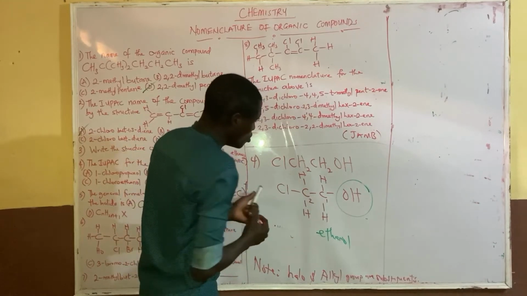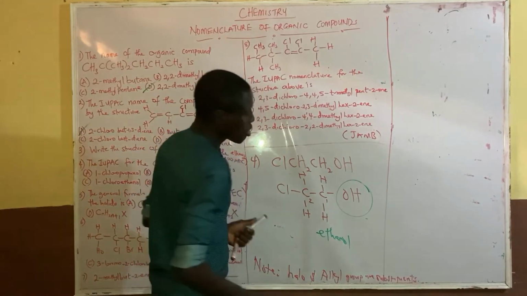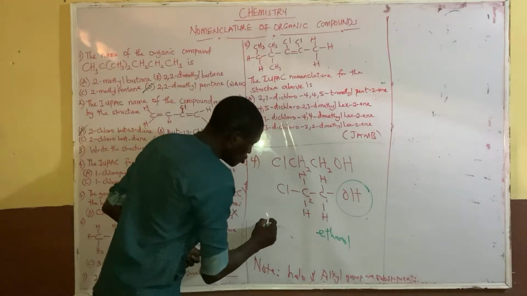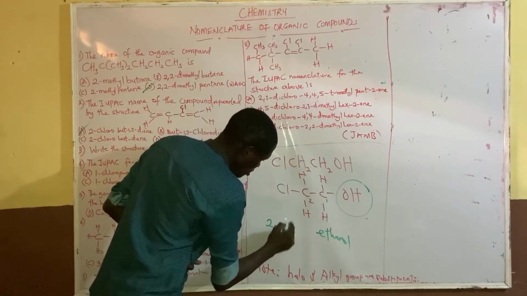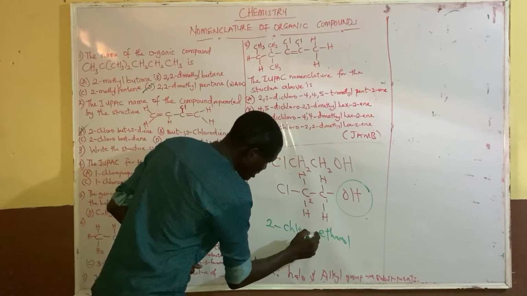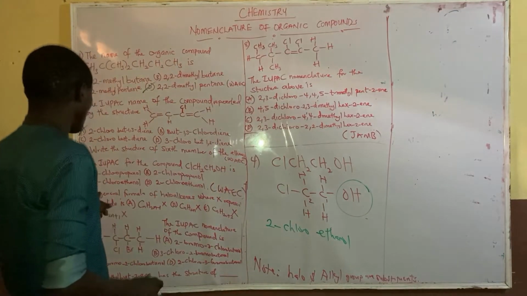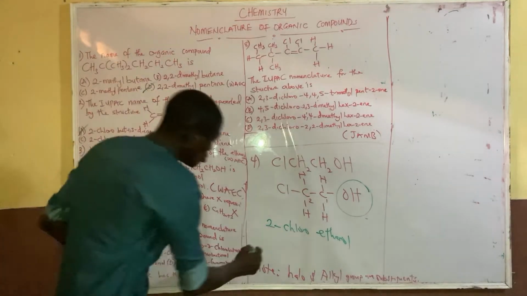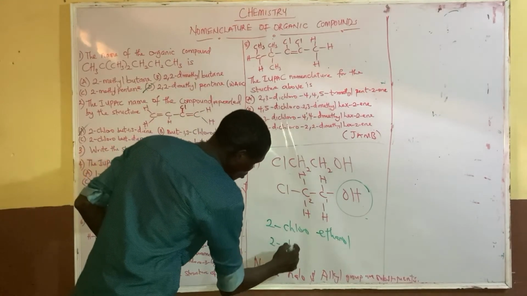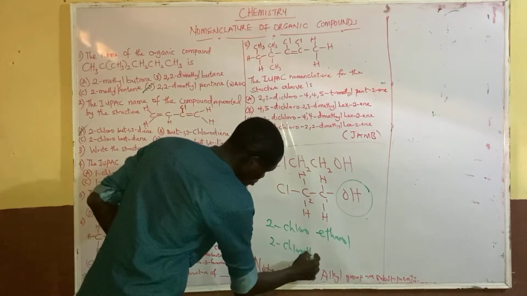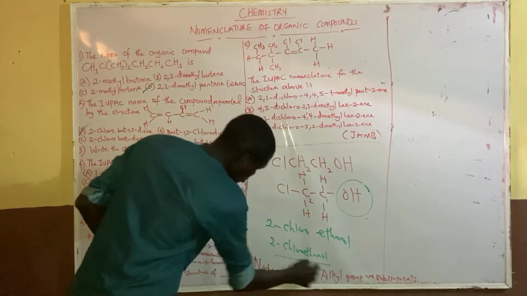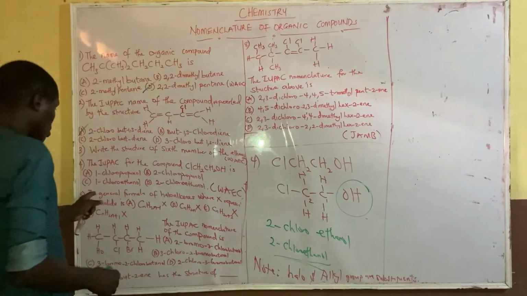1, 2. So now the chlorine is attached to number 2. So we have 2-chloroethanol. You can join it here: 2-chloro, no spacing, ethanol. So 2-chloroethanol is also what?